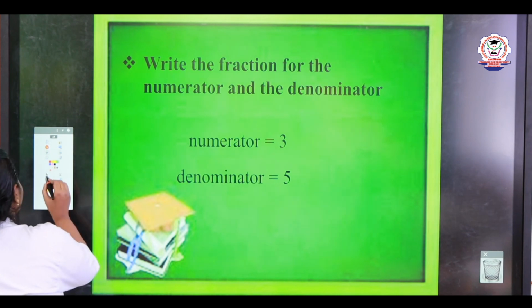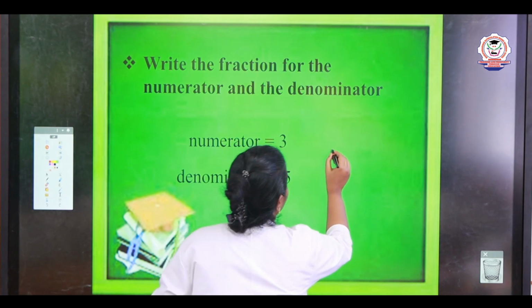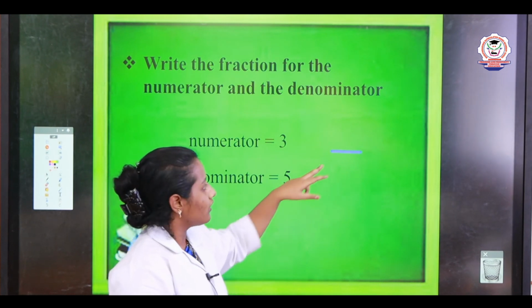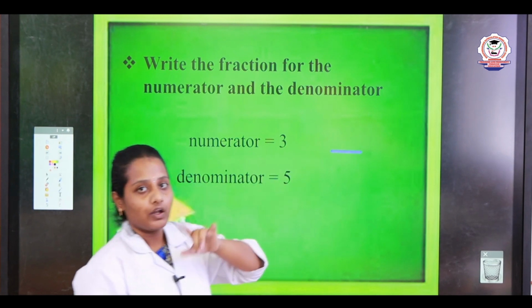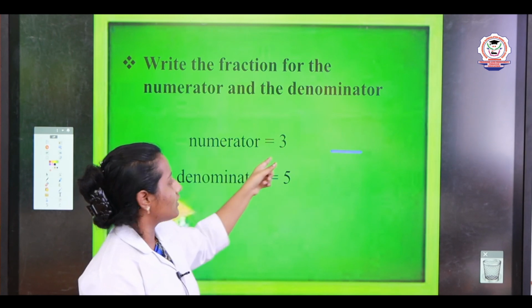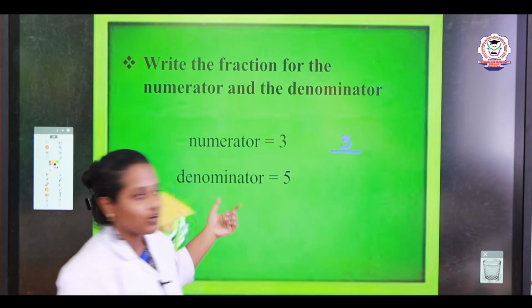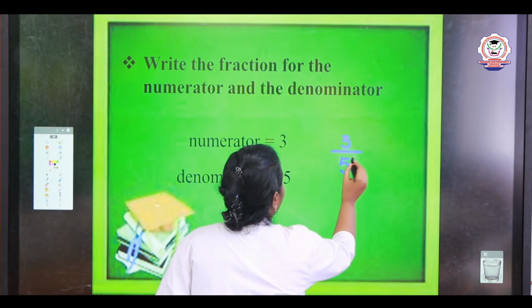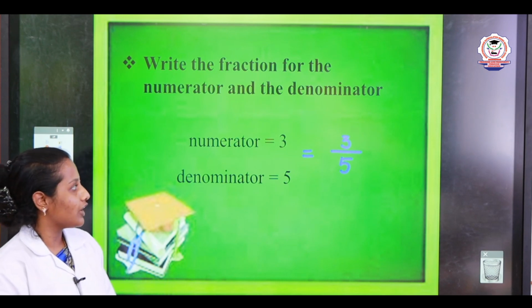First we want to write the division line. We will write the division line. Yes, we know what the division line is. In the division line, the upper part is, yes, very good, the numerator, and the bottom part is the denominator. Now what is the numerator they gave here? Yes, it is 3. And what is the denominator they gave here? Very good, it is 5. So the fraction for the given numerator and denominator is 3 by 5. Very good, my dear children.